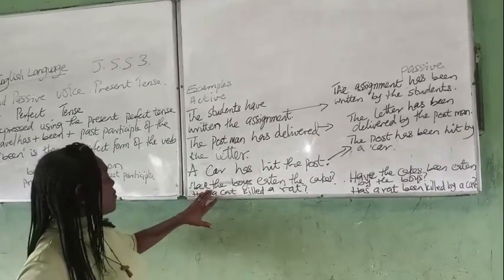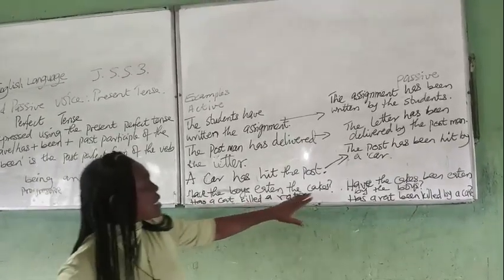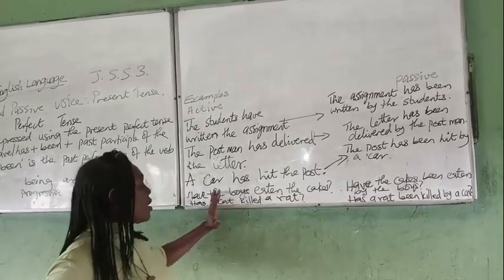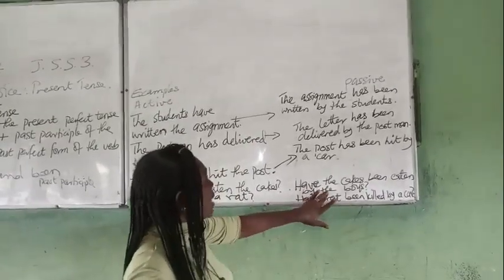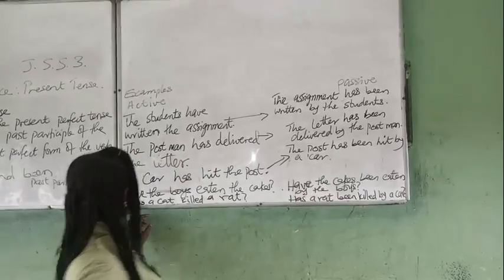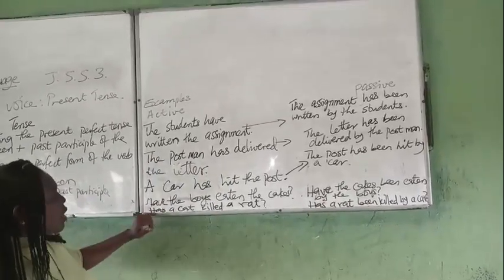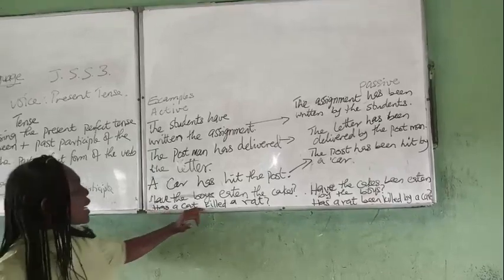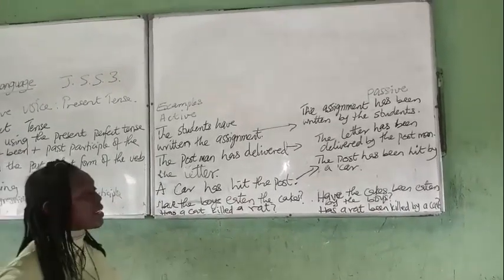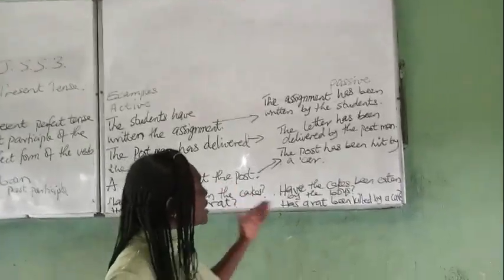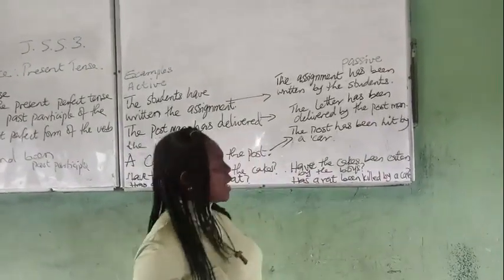Then I have here now, have the boys eaten the cakes? This one is in the question form. So I have again, have the cakes been eaten by the boys? Then here, this is plural. I want to use the singular. Has the cat killed a rat? This one, no particular cat, no particular rat. I now have, has a rat been killed by a cat?